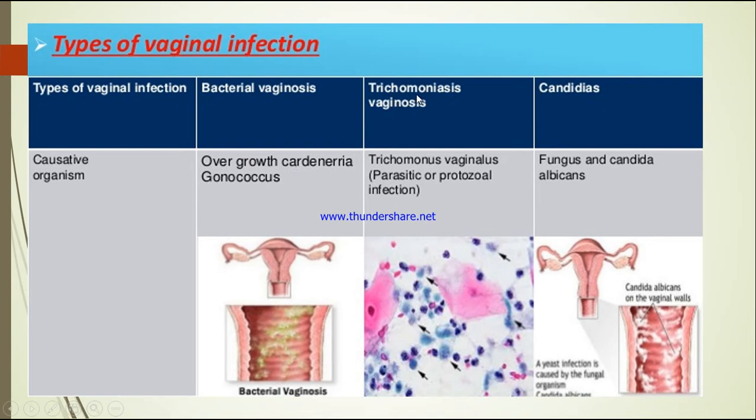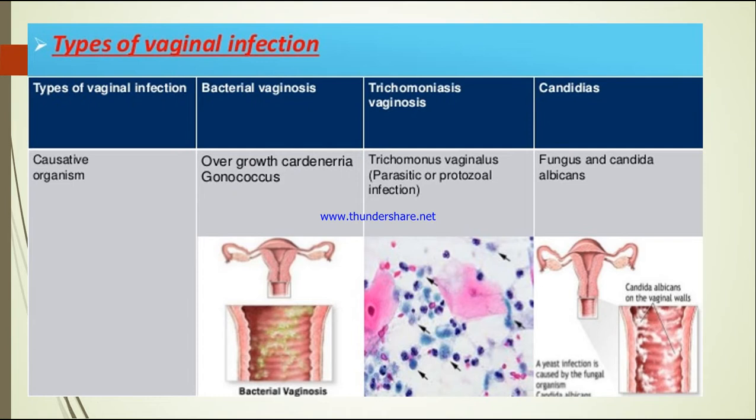Next is trichomoniasis vaginosis. The causative organism is Trichomonas vaginalis. Okay, it is a parasitic or protozoal infection. Okay, so this is not a bacterial infection. This is a protozoal or a parasitic infection.